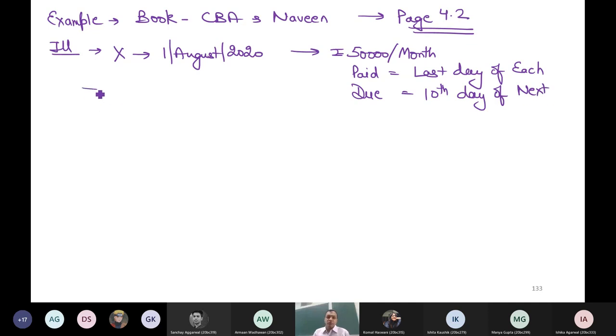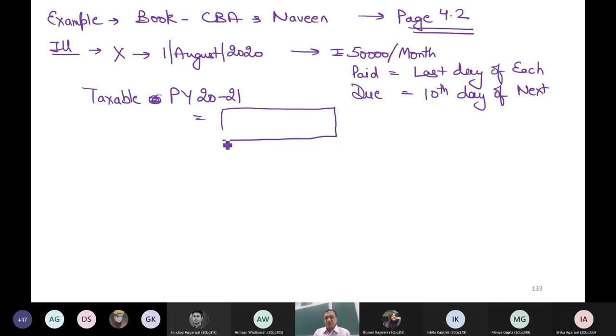Now I want to ask a question: how much is the taxable value of salary for the previous year 2020-21? Take your time and then tell me the answer. How much will be taxable in the previous year 2021? 4 lakh. Yes, 4 lakh is the answer. How have you arrived at 4 lakh?